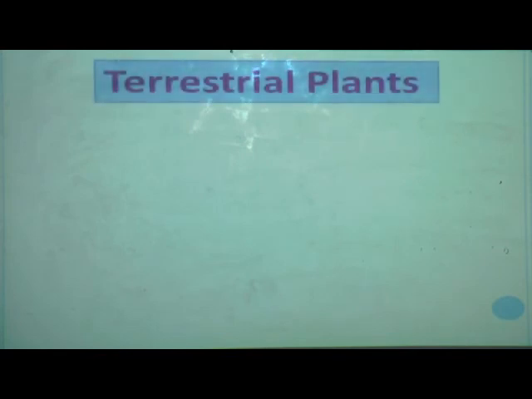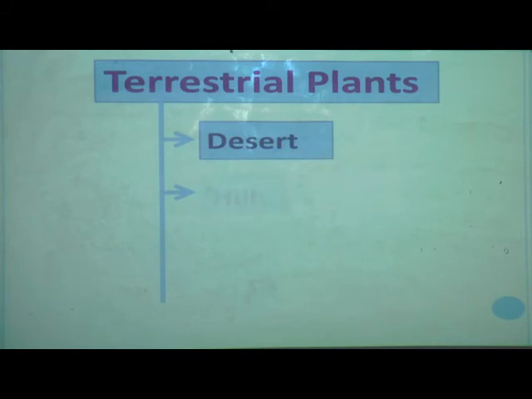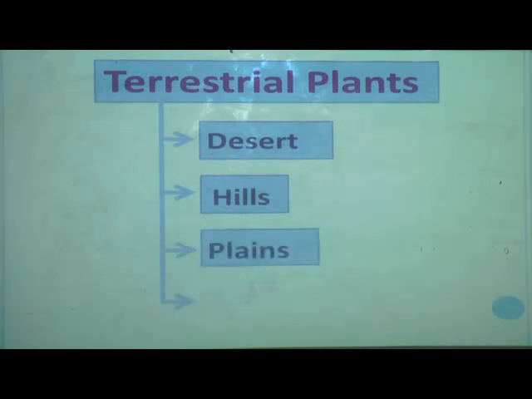See students, we are learning terrestrial plants. What are terrestrial plants? The plants that grow on land are called terrestrial plants. Depending on the condition in which they grow, there are 4 types of terrestrial plants. Those are desert, and the plants that grow in hills. These 2 parts we have seen, the examples and how they are adapting to their condition. And now we are going to see the plants that grow in plains and plants that grow in marshy places. Let us see that.